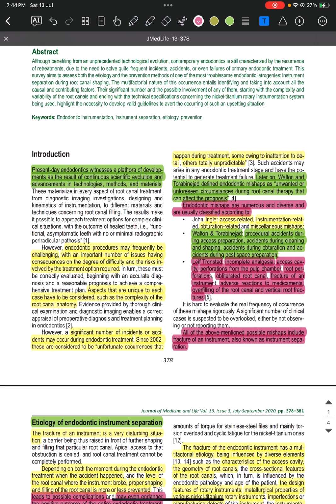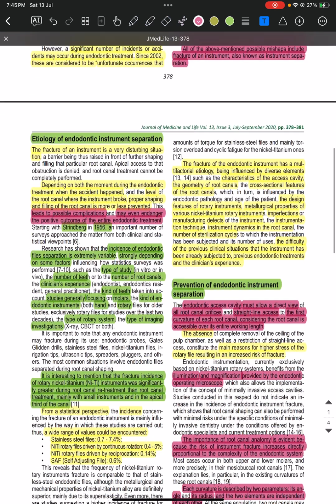Tronstad: incomplete analgesia, access cavity perforations from the pulp chamber, root perforation, obliterated root canals, fracture of an instrument, adverse reaction to medicaments, overfilling of the root canal, and vertical root fracture. All of the above mentioned possible mishaps include fracture of the instruments, also known as instrument separation.